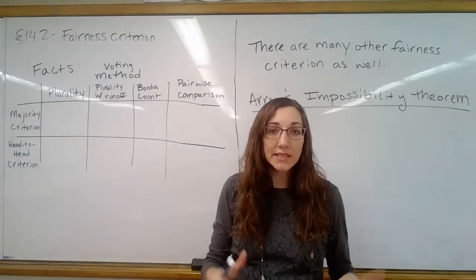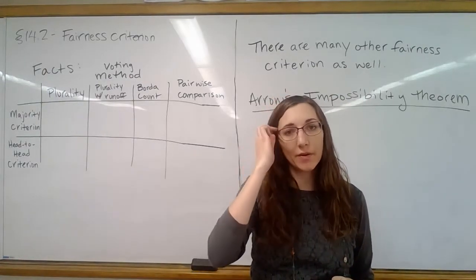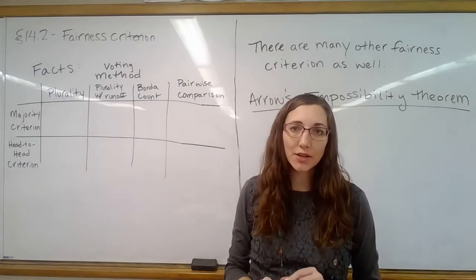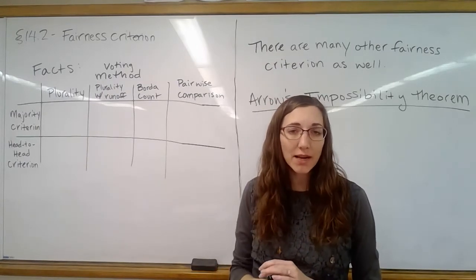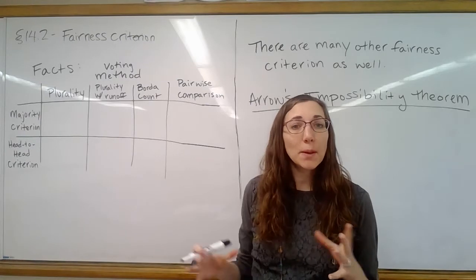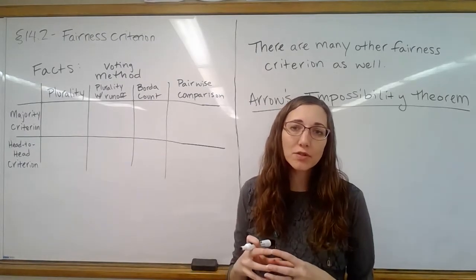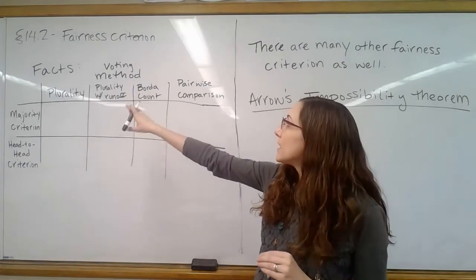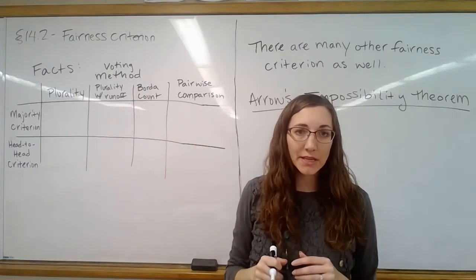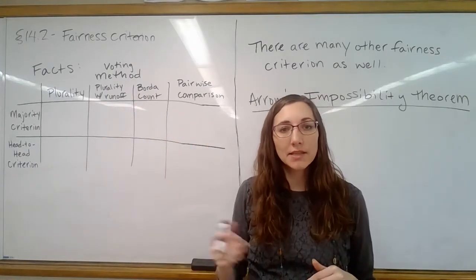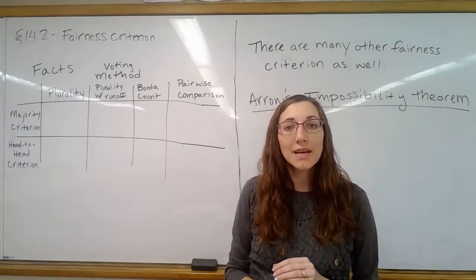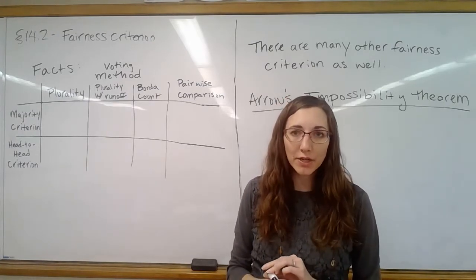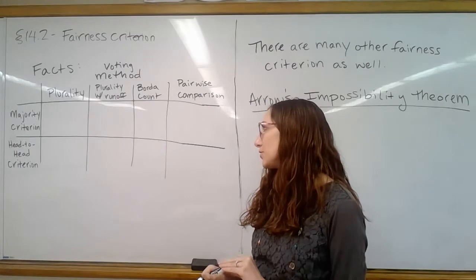All right, I want to just summarize a couple of cool takeaways for us at the end of this section. So we're going to write down a couple facts over here. We've seen some particular examples of finding winners under various methods and then asking, does this method in this example satisfy or violate the majority criterion and the head-to-head criterion?